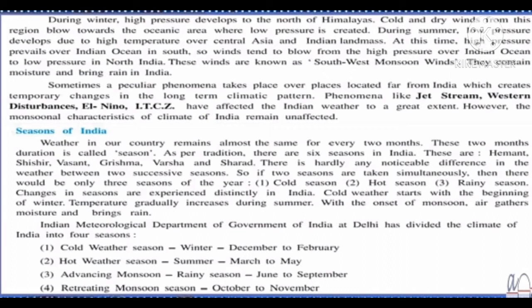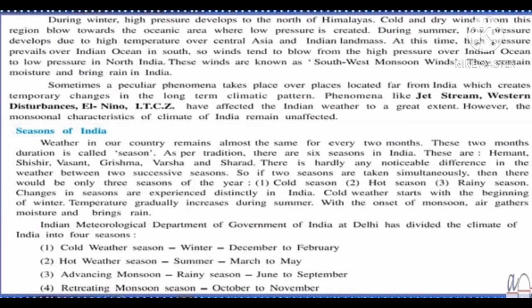Then comes hot weather season, that is summer, which starts from March and goes up to May. Then advancing monsoon, that is rainy season, that is June to September, and retreating monsoon season, that is October to November. So these are the 4 seasons divided according to the climate, that is winter, summer, rainy, and the last one is retreating monsoon season, that is from October to November.